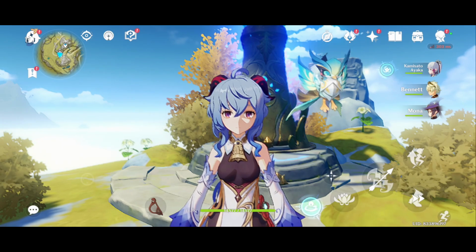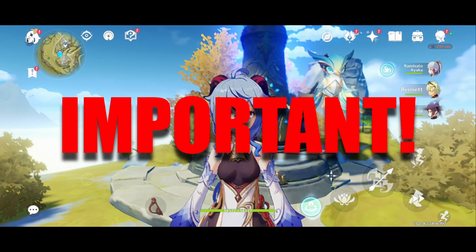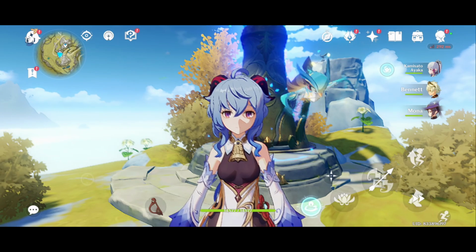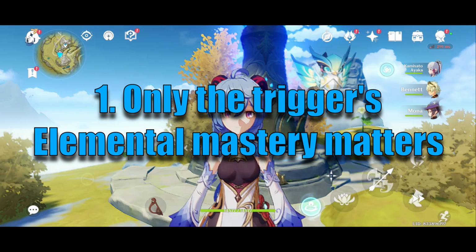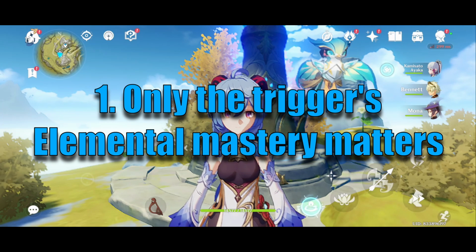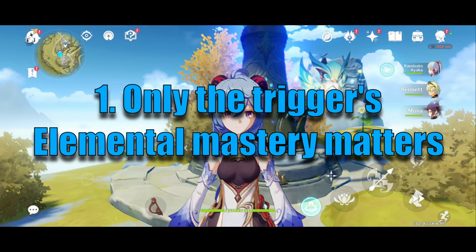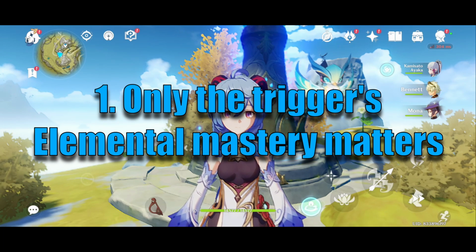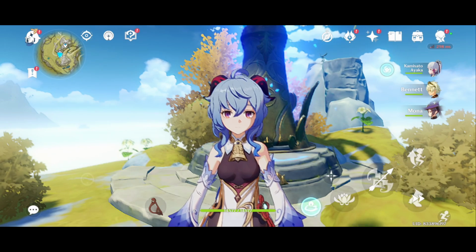Okay, quick thing that I wanted to mention was that whenever you're triggering an amplifying reaction or a transformative reaction, only the triggerer's elemental mastery will matter, the one that triggered the reaction. And if you increase the elemental mastery of the triggering character, the output of the reaction will increase.